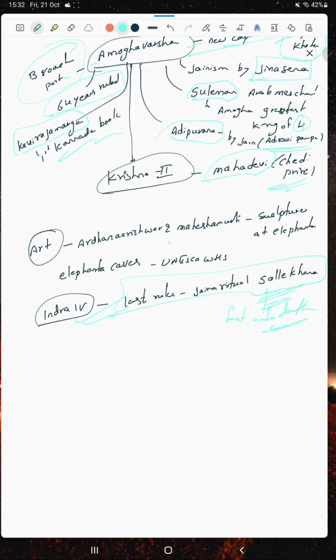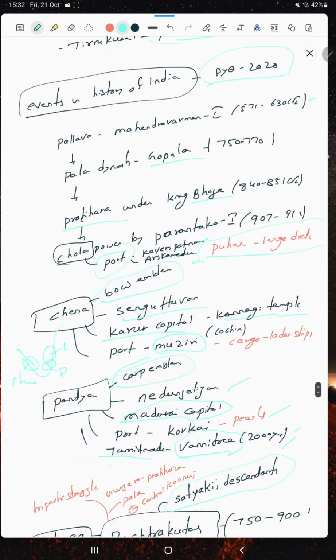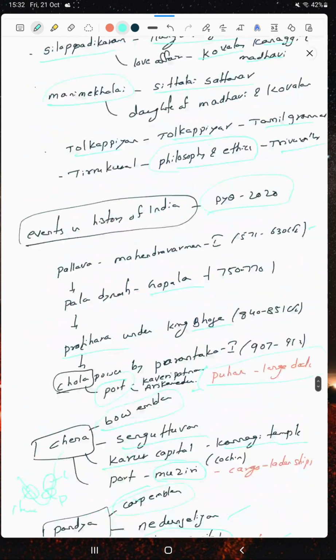And the art in this period: Ardhanareshwara and Mahishasuramardini sculptures at Elephanta. The Elephanta caves have UNESCO World Heritage status. This is the period which we started. Here we are going to end this session.